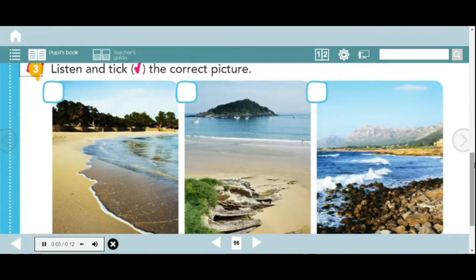A beach is a flat area with small stones. I can see mountains.